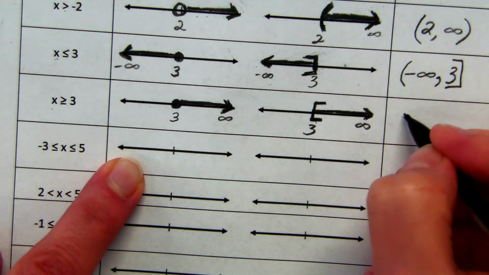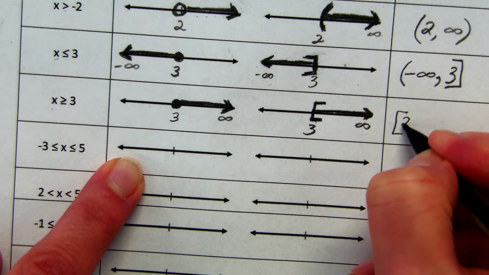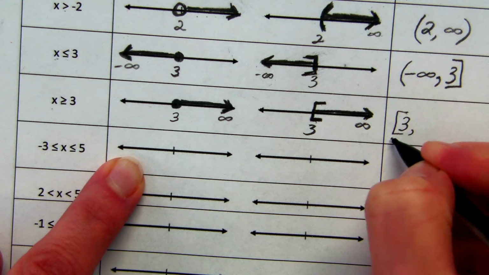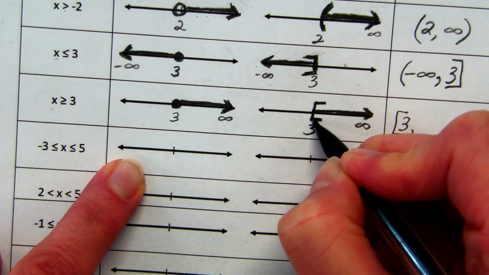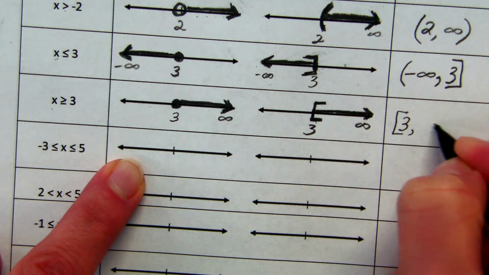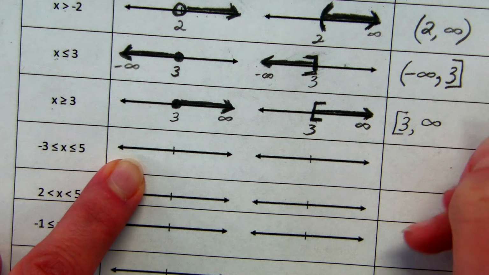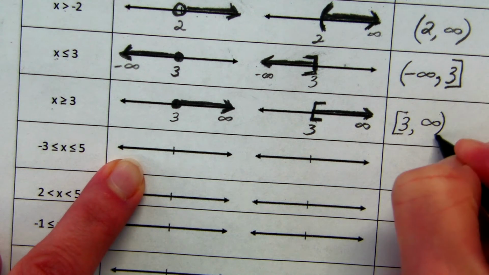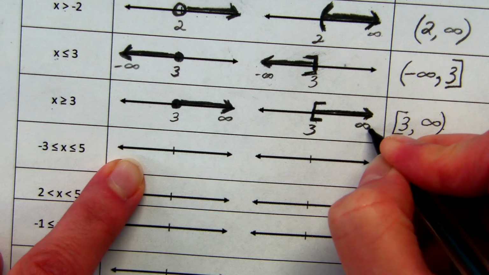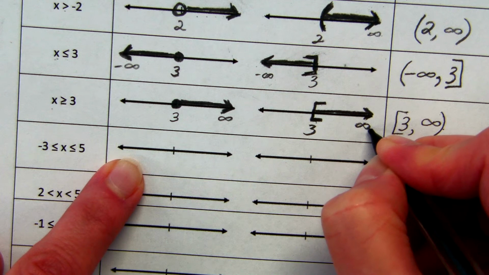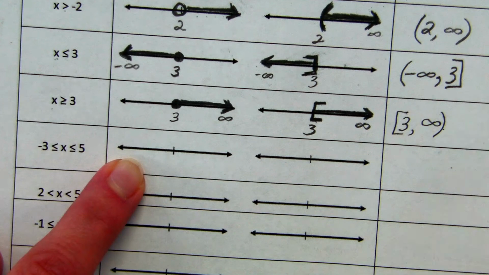So when I go to do my notation, I'm going to have 3 on this end with a square bracket saying it starts at 3 and 3 is included in my set of numbers. And then it goes forever to the right, so positive infinity. With infinities, we always use parentheses because infinity is not actually a stopping point. It's not a place on the number line where we actually can stop and see it. It's just forever off into the future. So they do use a parentheses for that.